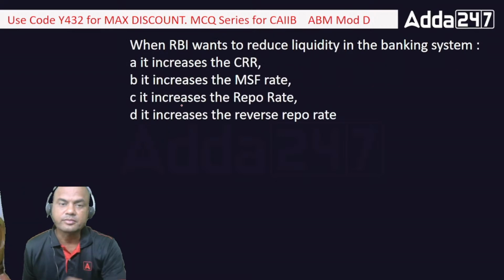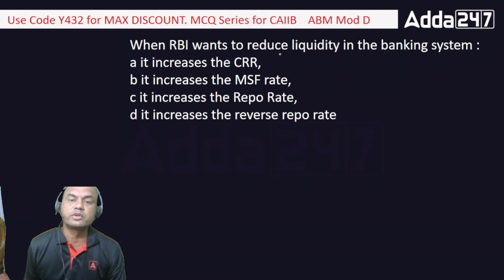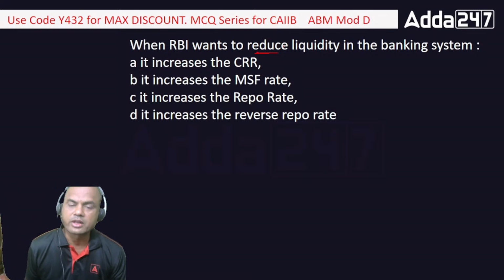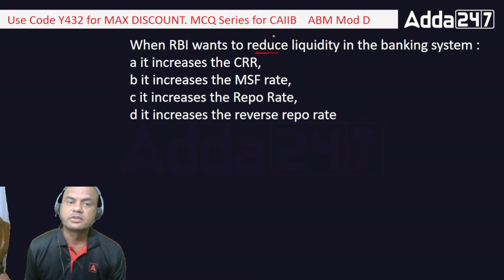When RBI wants to reduce liquidity in the banking system, how does the RBI reduce liquidity? Basically through monetary policy. What does monetary policy consist of? Let's see. It increases the CRR, it increases the MSF rate, it increases the repo rate, it increases the reverse repo rate. Now what do you think is the answer? A, B, C or D?